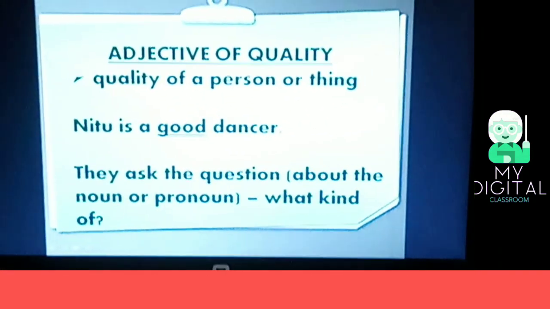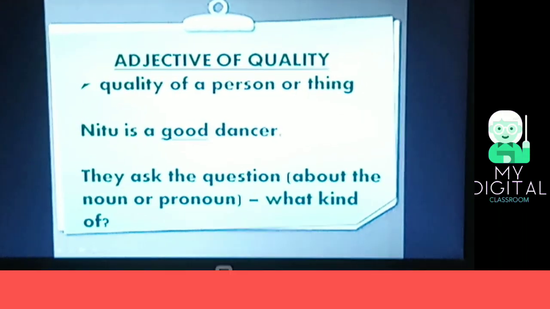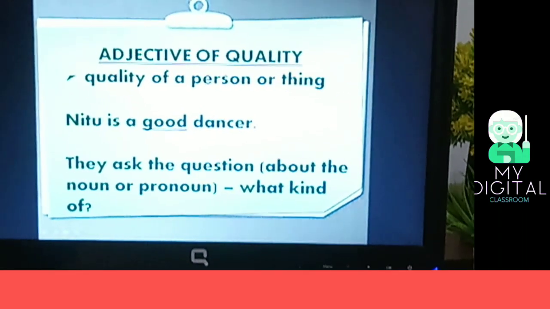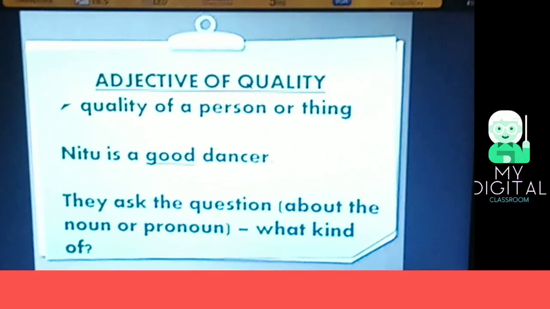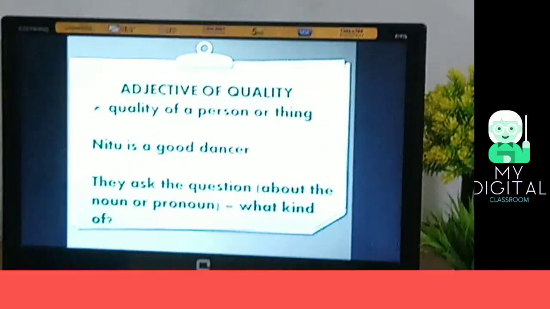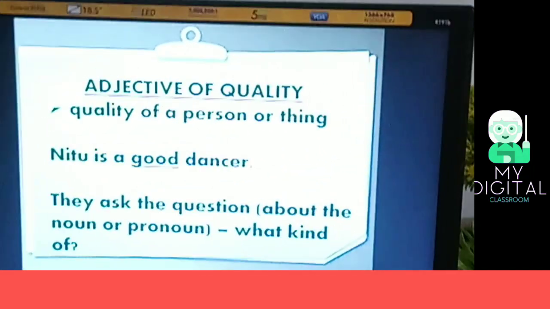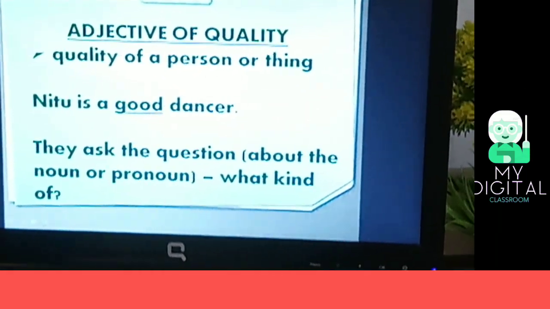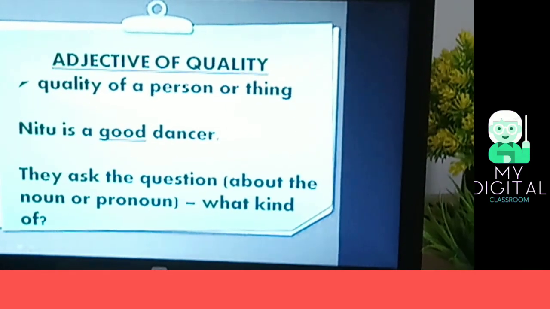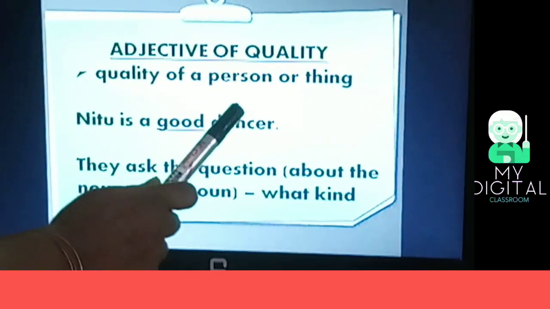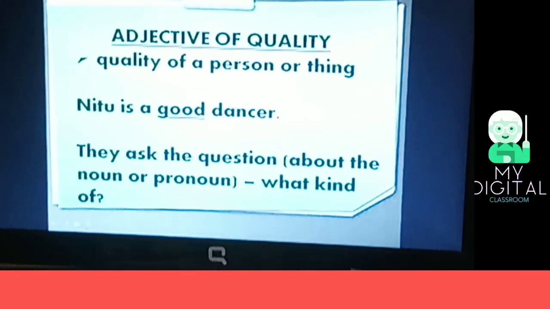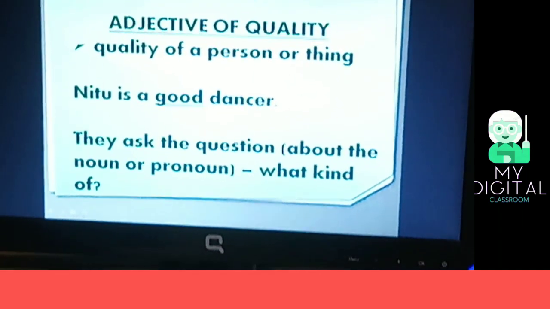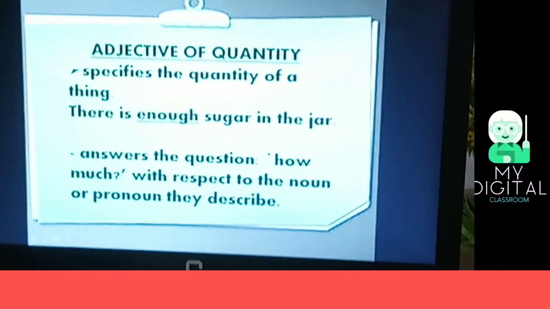First one, adjective of quality. The adjective of quality describes the quality of a person or thing, or it shows what kind of noun or pronoun. For example, Neetu is a good dancer. In this sentence, good is the describing word or adjective to describe the noun dancer. And the next one, adjective of quantity.